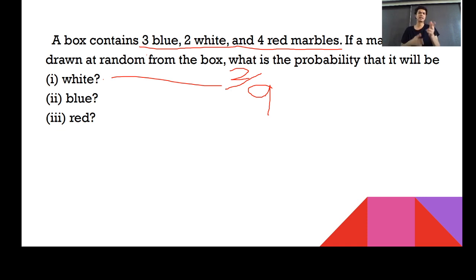Can you tell me the answer for the second one, for the blue marble? Correct, you can say that the answer could be 3 by 9. And for the red marbles, you can say that it is 4 by 9. So directly you can say 2 by 9, 3 by 9, 4 by 9 are perfect answers. Right? Good going, guys.